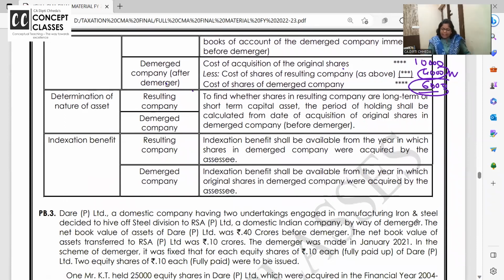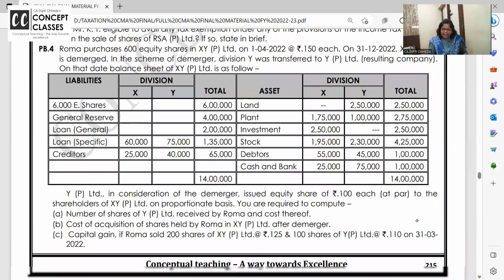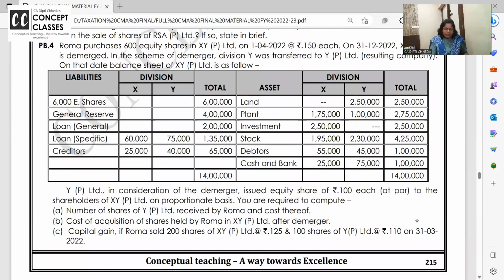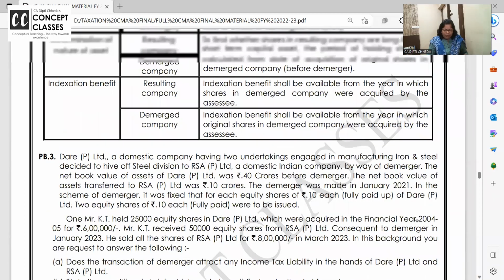Now, indexation benefit will be available in the year in which the shares were acquired. The new company will get it. See, like this, I was a shareholder here with 600 shares, but now they have gone to Y company, so how much will I get? These are routine problems.